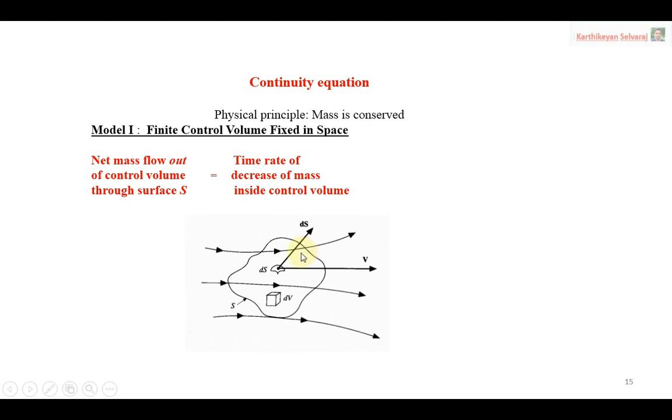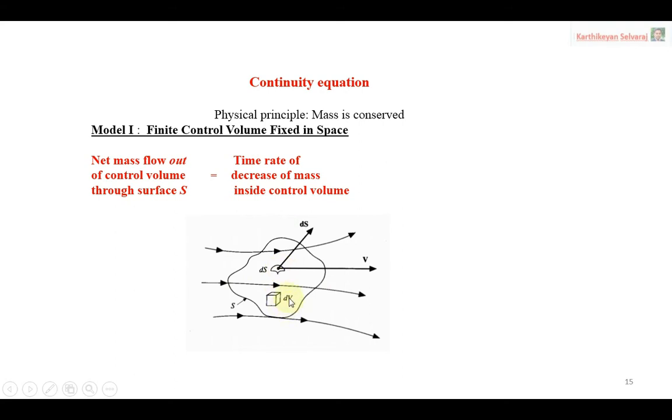Based on that, the same principle we can write in a technical way like this. The net mass flow out of the control volume through the surface is equal to the time rate of decrease of mass inside the control volume. This is the control volume, and this is the corresponding area dS, then the control volume dV.